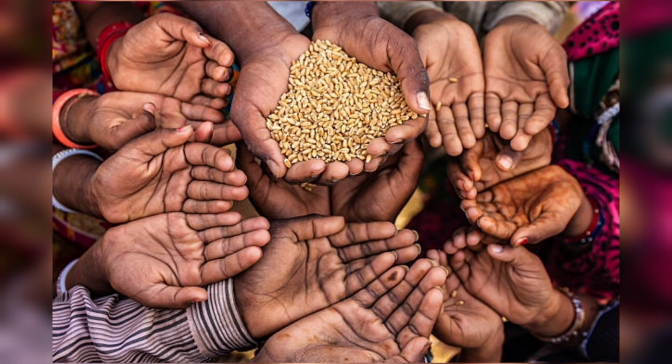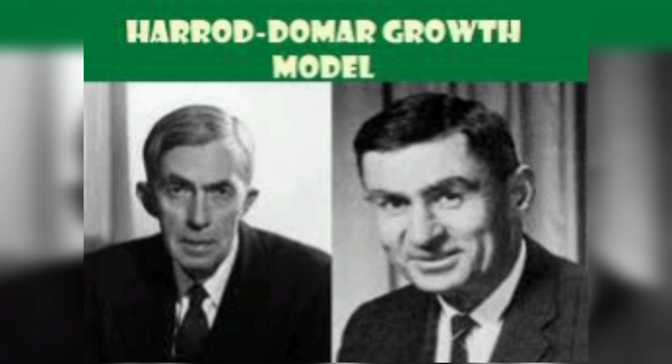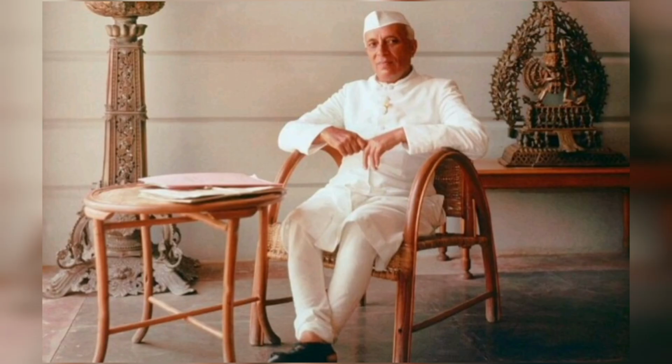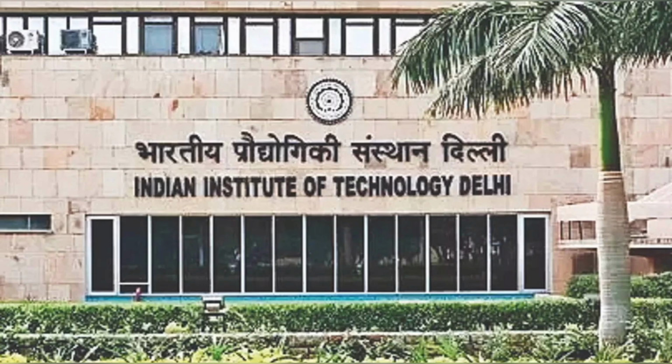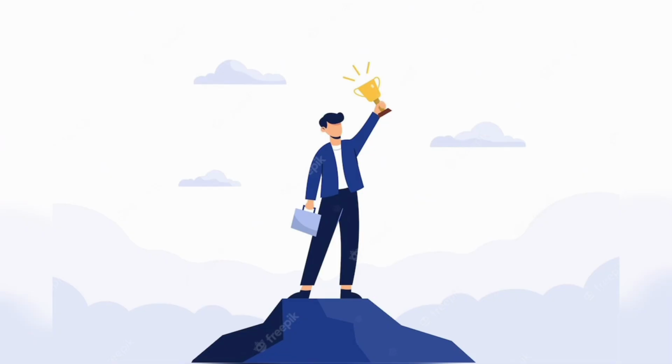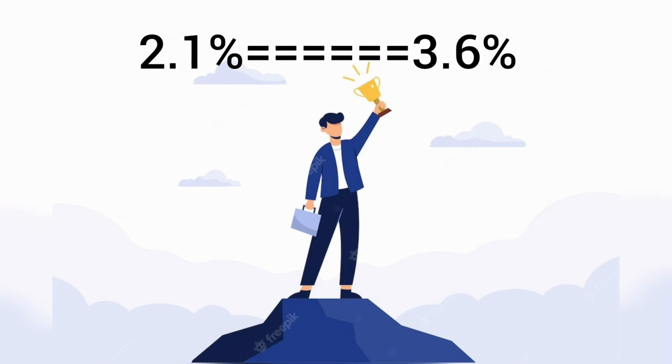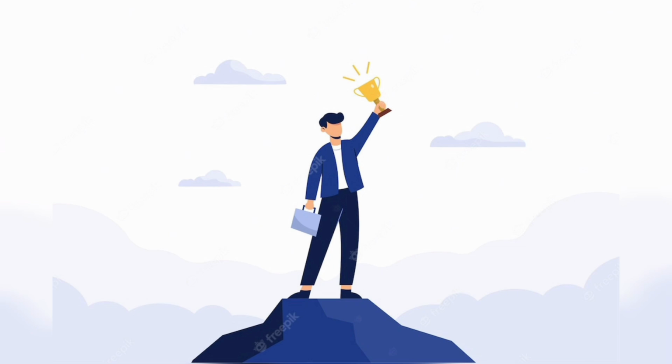It was mainly focused on the agriculture sector, which was the primary sector, and it was based on the Harrod-Domar model. The first 5-year plan was chaired by the first Prime Minister of India, Jawaharlal Nehru, and it was drafted by K.N. Raj. Also, 5 IITs were inaugurated during the first 5-year plan, which was funded by UGC. Overall, the first 5-year plan was a success as 2.1% growth was expected, but we were able to achieve 3.6% growth.